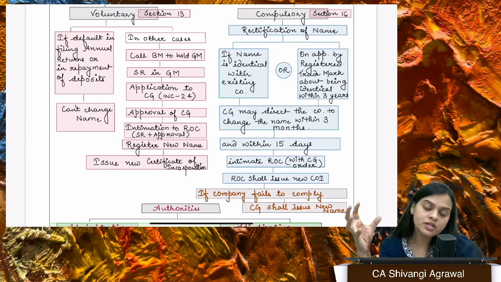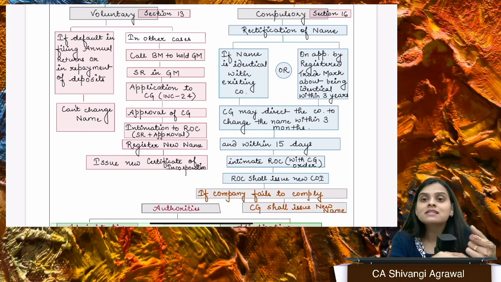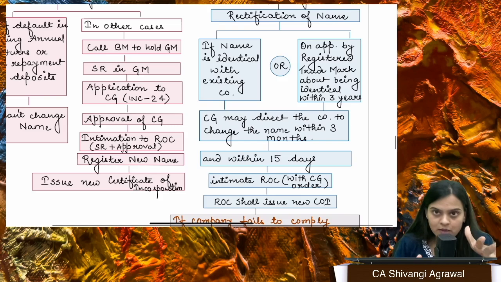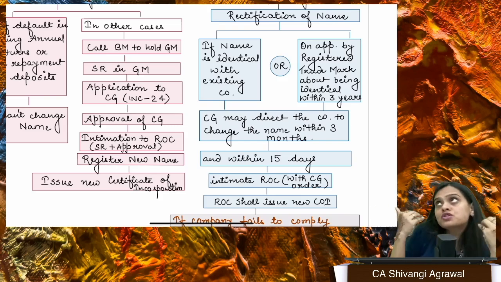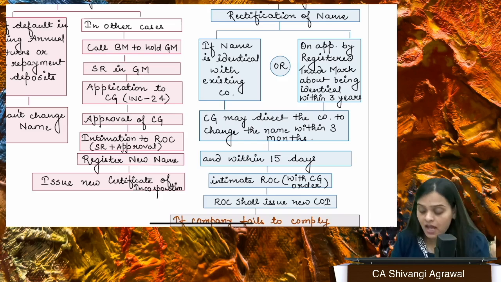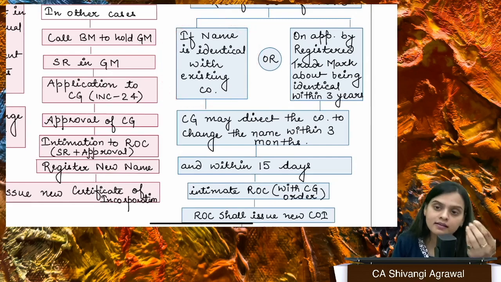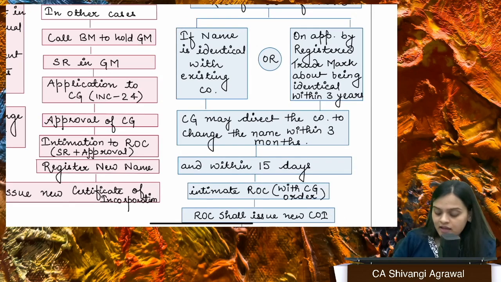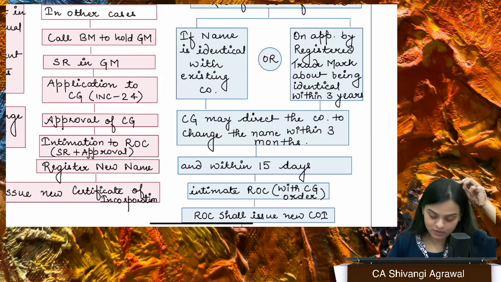where there may be change in the registered office, right? So one name change is given in section number 16, which actually talks about rectification of name. So here you don't want to voluntarily change the name of your company, but you're forced to change the name of the company. Why? Because somehow the company got registered with an identical name. Although this does not happen when a computer is at work, right? Now it's all AI, so this situation does not come across, but it may happen, right?